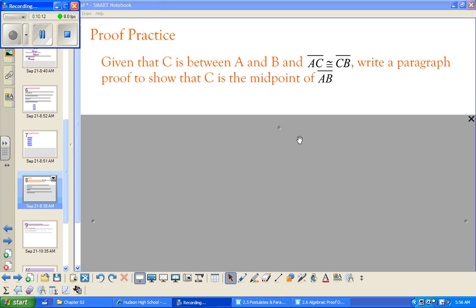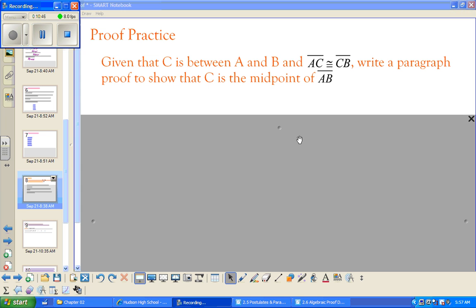So now it becomes a little bit more difficult when you need to write proof using geometry concepts. Given that C is between A and B, and segment AC is congruent to segment CB, write a paragraph proof to show that C is the midpoint of segment AB. So in doing this, you think of logical arguments that are going to get you from one step to the other. Write out a paragraph proof.